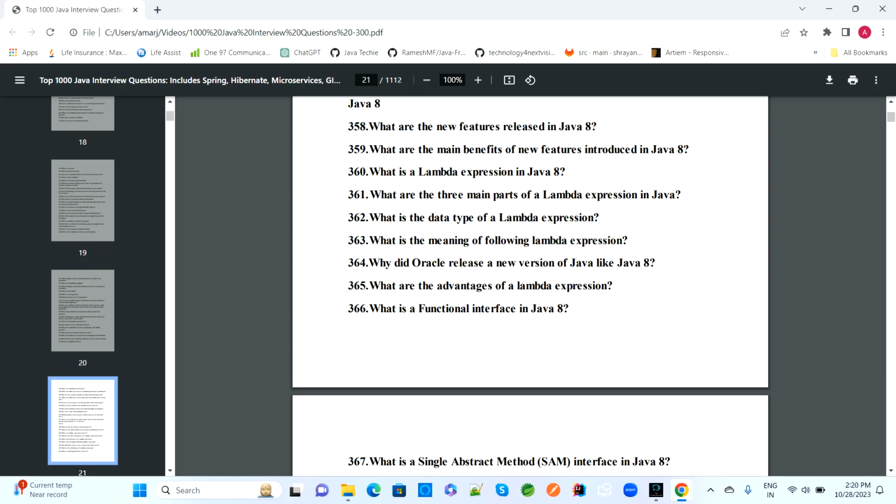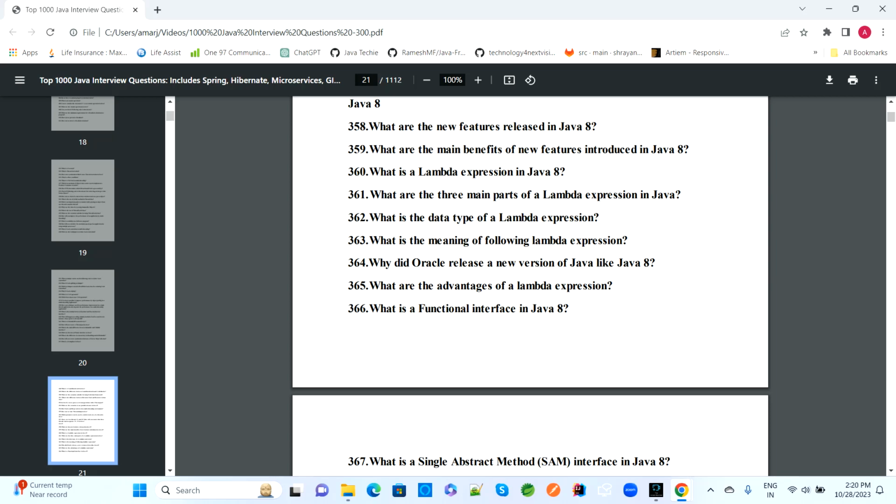Which ones are we using, and what are the parts needed to use lambda expressions? Then the next question is: what is the data type of a lambda expression? And the next question is: what is the meaning of the following lambda expression, what is the use of a lambda expression, why are we creating it, and when do we use lambda expressions?